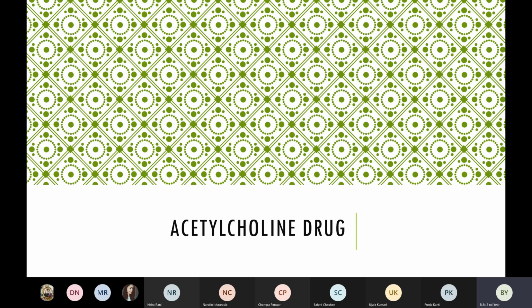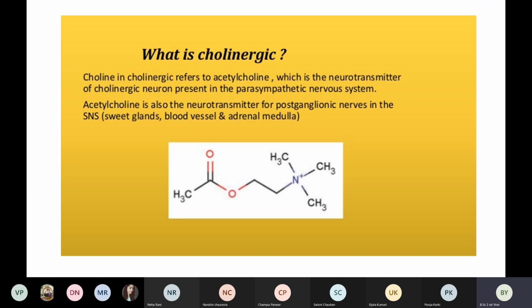Let us see first, because acetylcholine comes under the category of cholinergic agents. What is cholinergic? What is the definition of cholinergic? First of all, choline, as you can say from the first word only, is related to cholinergic.